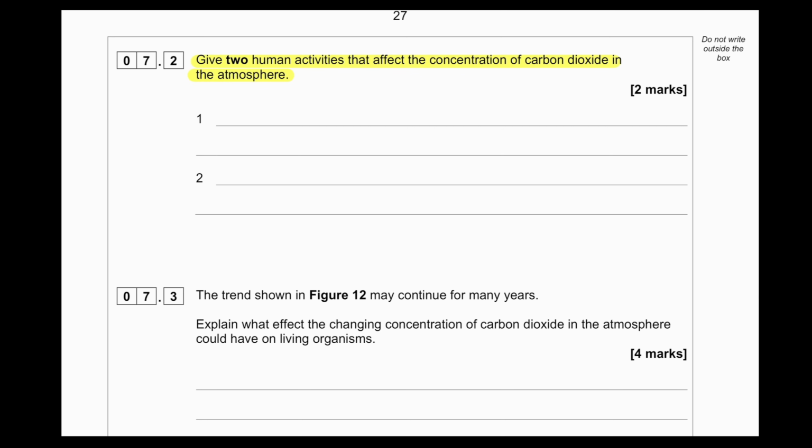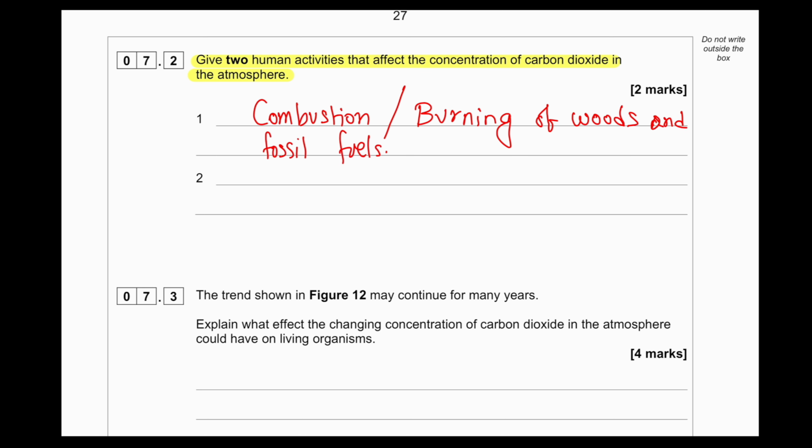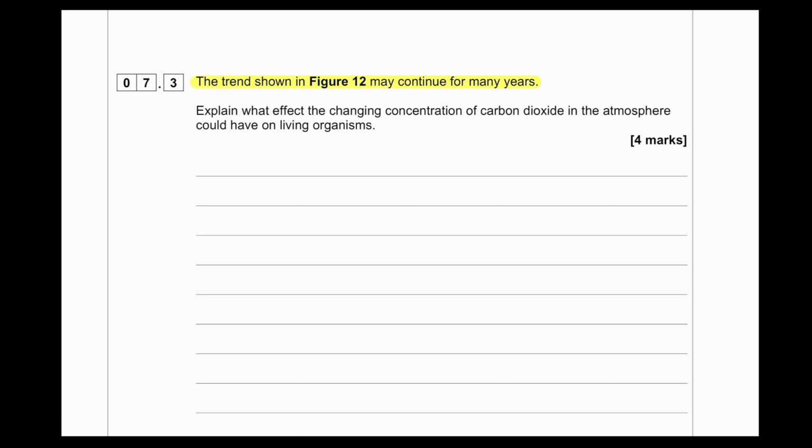One of the reasons CO2 concentration can increase could be due to combustion, or generally burning of wood and fossil fuels. The other reason could be deforestation, since deforestation takes away the plants that were photosynthesizing to remove carbon dioxide. The trend shown in figure 12 may continue for many years.